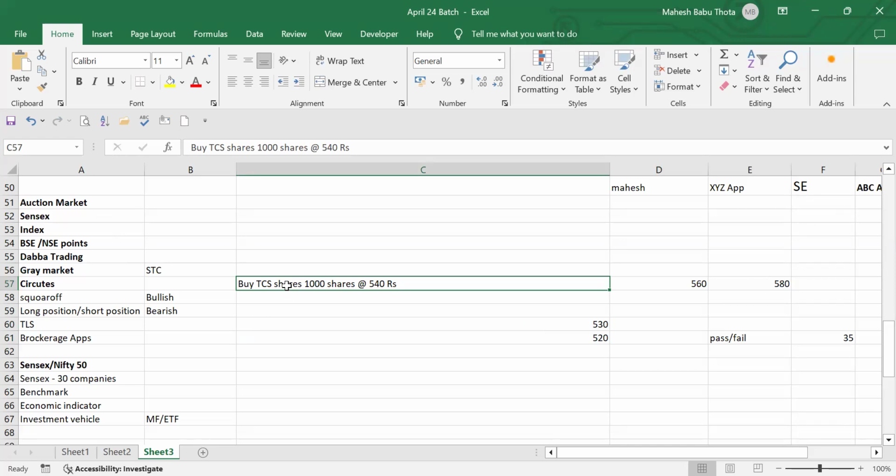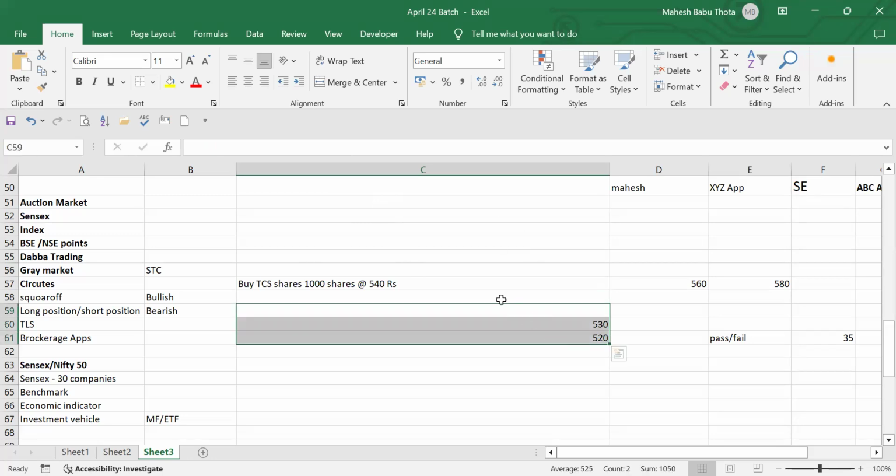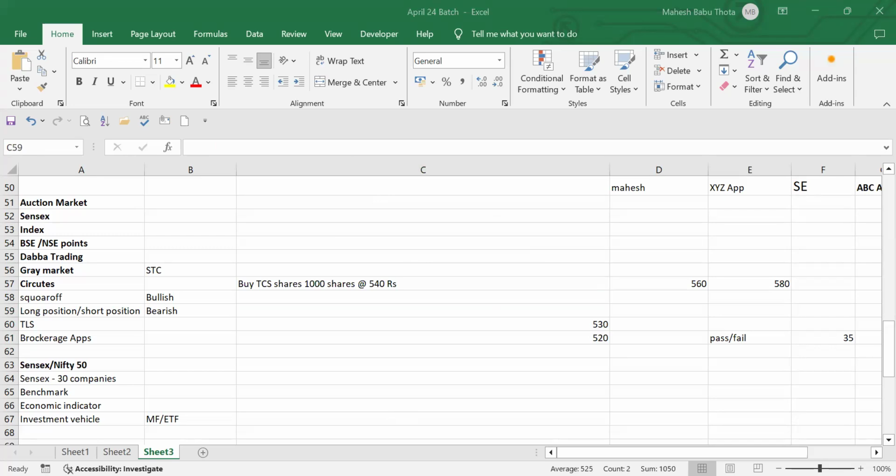Opposite to that, we can wait until prices start rising. Otherwise, we have another option. What is the other option? We can sell the securities. Instead of incurring a lot of losses, we can sell the security at minimum loss. Now we bought at 540, so we can sell at 530 or 520, because the prices are moving down. Getting the point? That kind of selling of the security is called a short position.